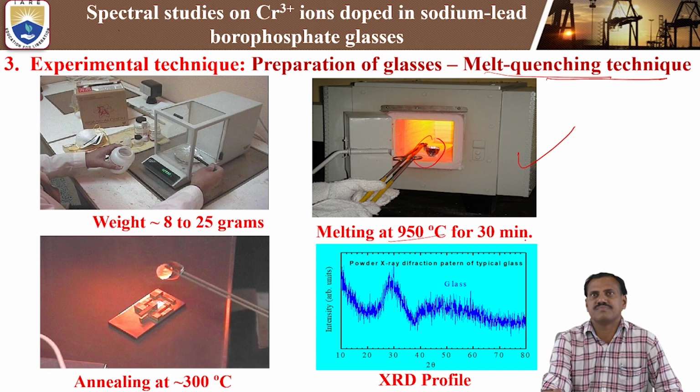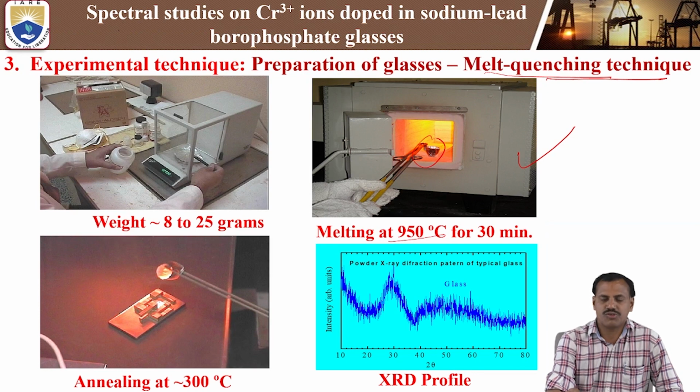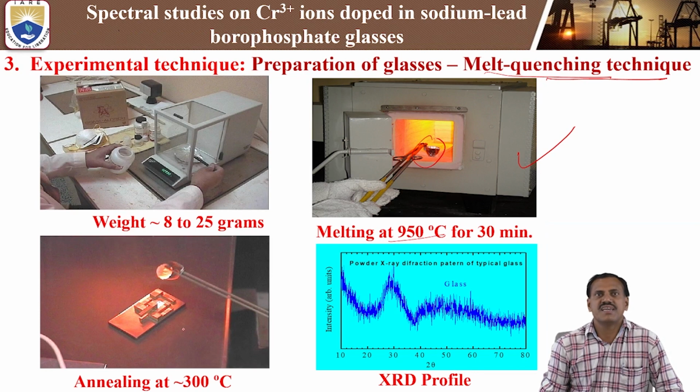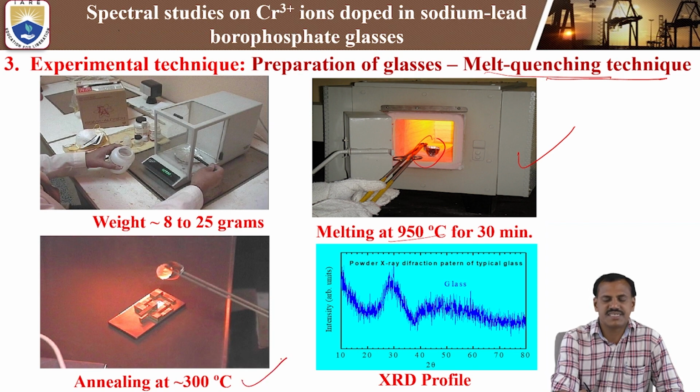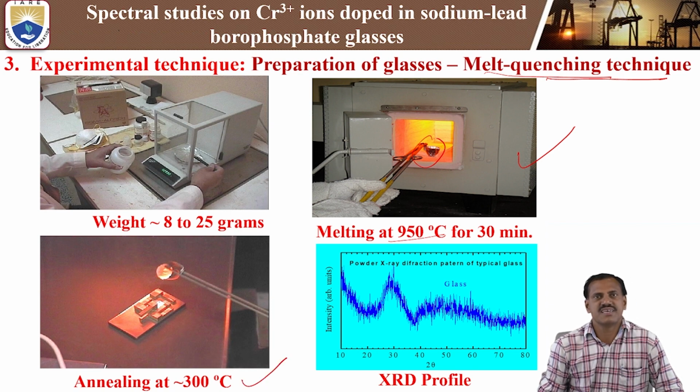After melting of the glass material, we quench it at room temperature and pour it into a preheated brass mold at a temperature of 300 degrees centigrade. This is the annealing temperature. We choose the annealing temperature below the glass transition temperature of the borophosphate glasses. Why do we anneal? To avoid thermal stress and strain and give more stability to the glassy sample. That is why we anneal at 300 degrees centigrade.